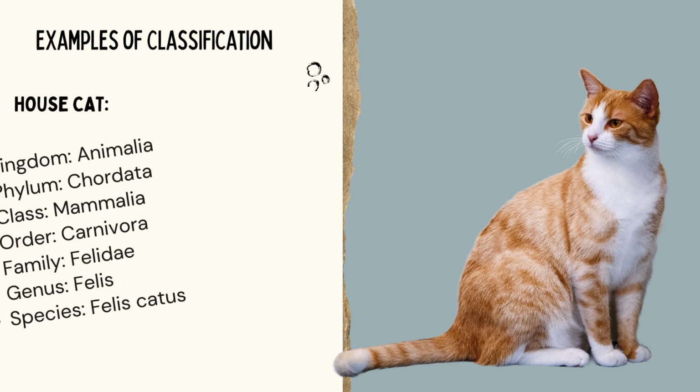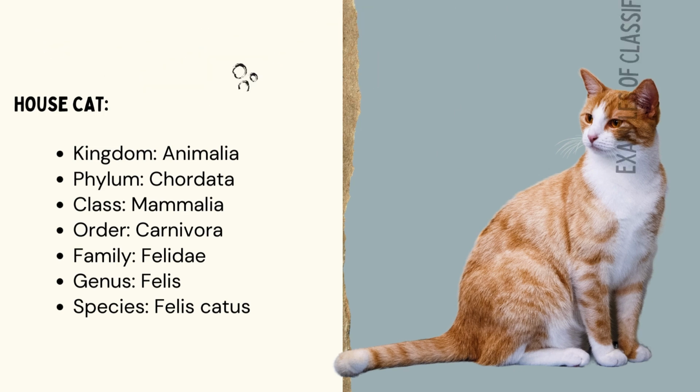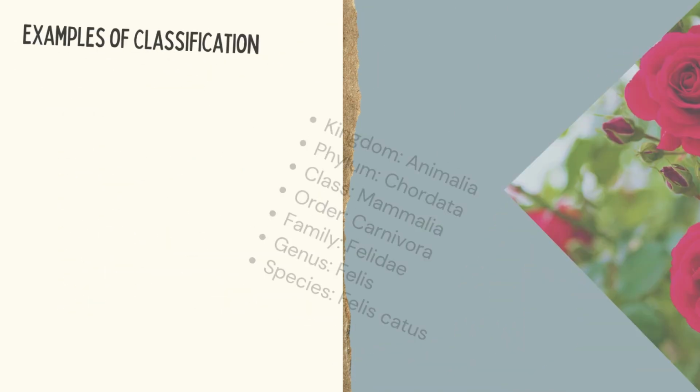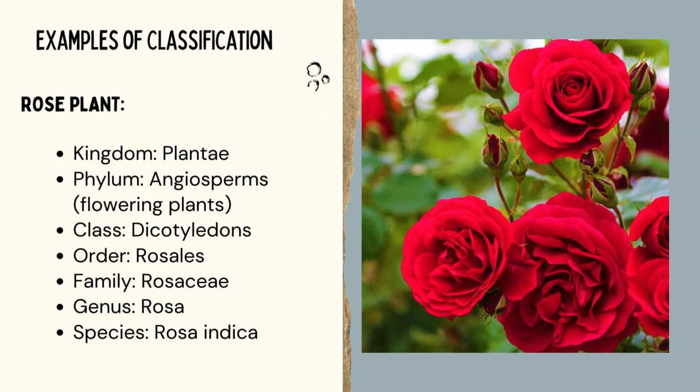Let's take an example for classification. For example, house cat. So its kingdom is Animalia, phylum is Chordata, class is Mammalia, order is Carnivora, family is Felidae, genus is Felis, species is Felis catus. Another example that we can take up is rose plant. So its kingdom is Plantae, phylum is Angiosperms, flowering plants, class is Dicotyledons, order is Rosales, family is Rosaceae, genus is Rosa, species is Rosa indica.